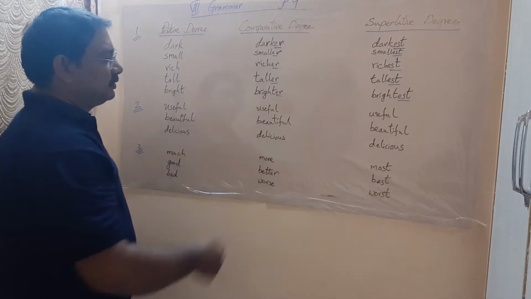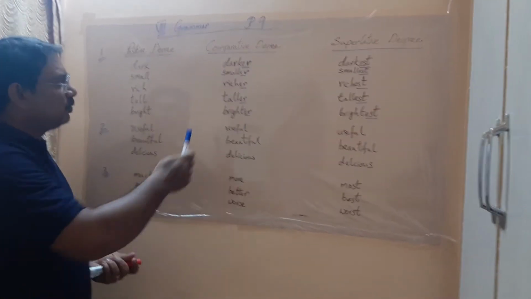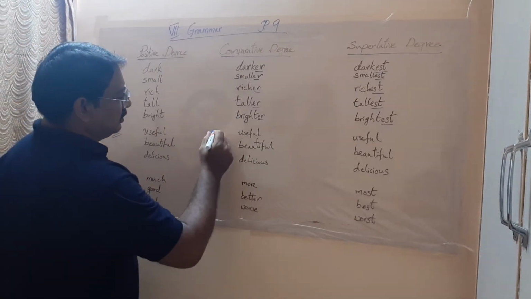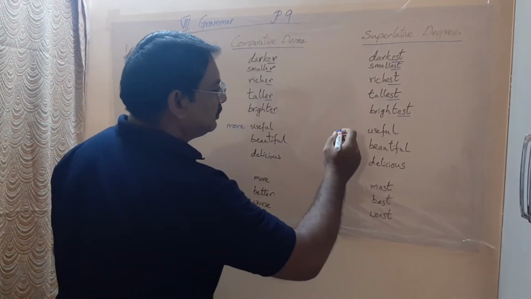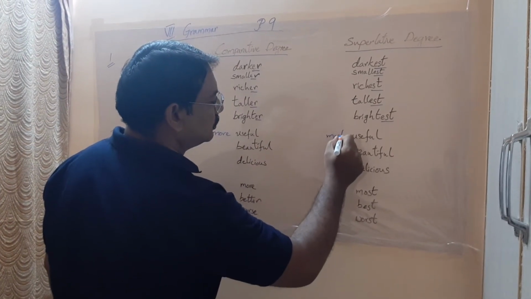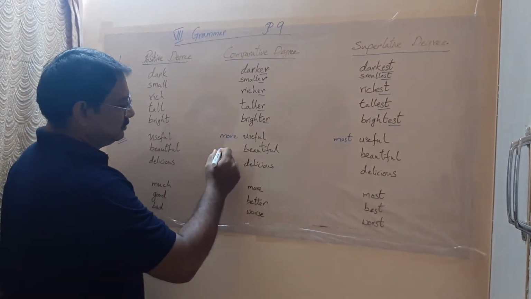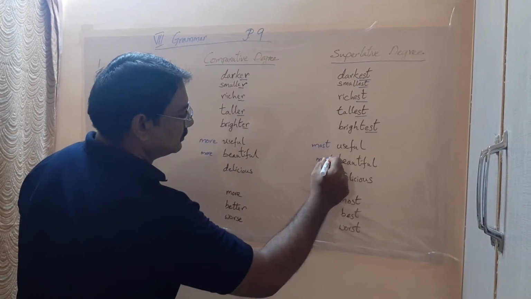So useful, beautiful, delicious. What is useful in comparative degree? It is more useful. And in superlative, what will you write? Most useful. Same thing here for beautiful: more beautiful, most beautiful.